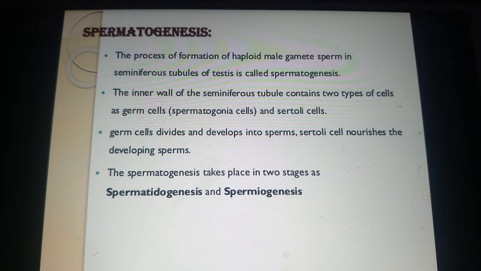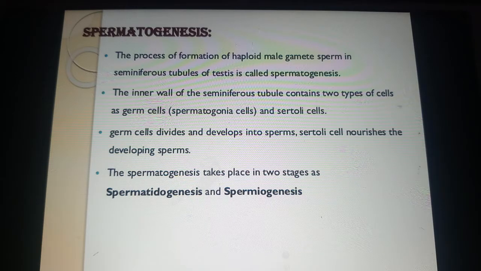The process of formation of haploid male gametes, meaning sperm, in the seminiferous tubule of the testes is called spermatogenesis. Understood? This is the definition of spermatogenesis. It is the process of the formation of haploid male gametes. You know gametes always carry a single set of chromosomes. The male gamete is the sperm here. It occurs in the seminiferous tubules of the testes. This process is called spermatogenesis.